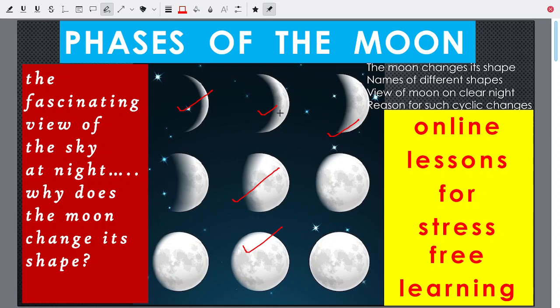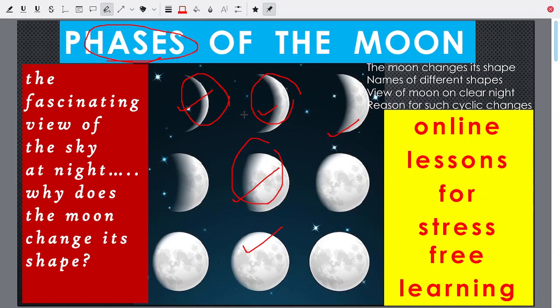Each of the shapes, we call it a phase of the moon. This shape is one phase of the moon. This shape is another phase of the moon. So these are different shapes or phases of the moon, and note the spelling of phases. It is not F-A-S-E-S, it is not F-A-C-E-S, it is P-H-A-S-E-S. Note the spelling. Each of the shapes, we call it one particular phase. So different shapes of the moon or different phases of the moon.